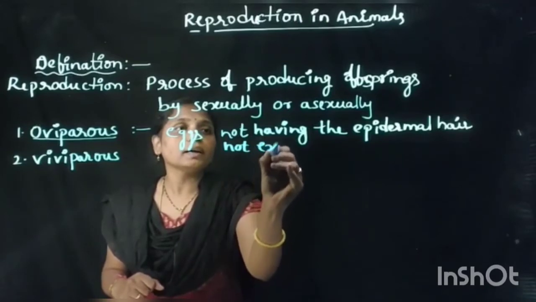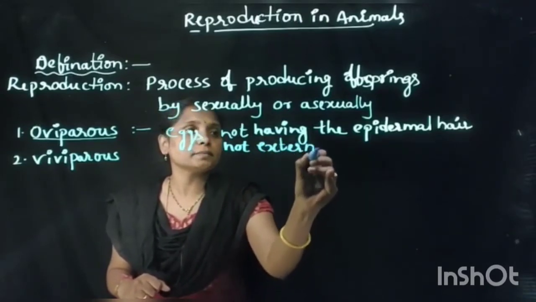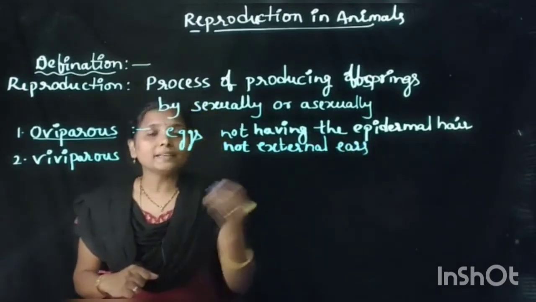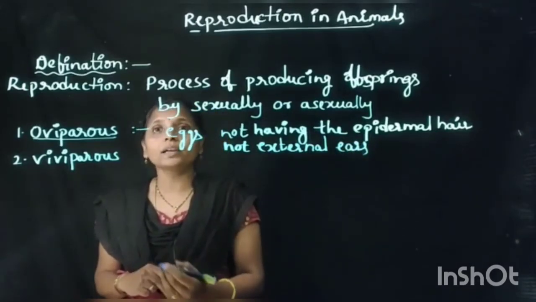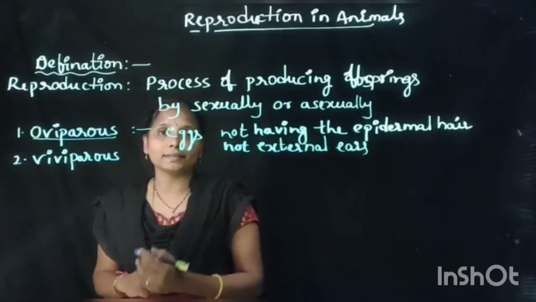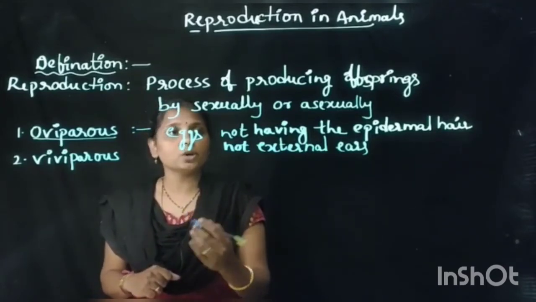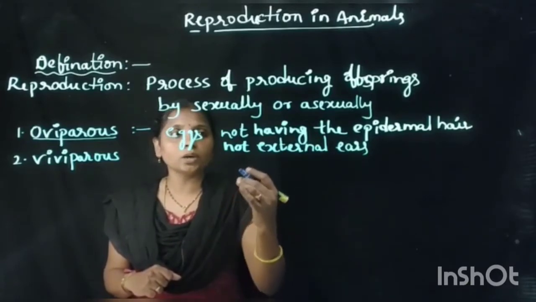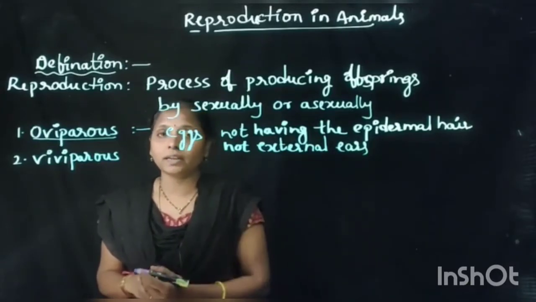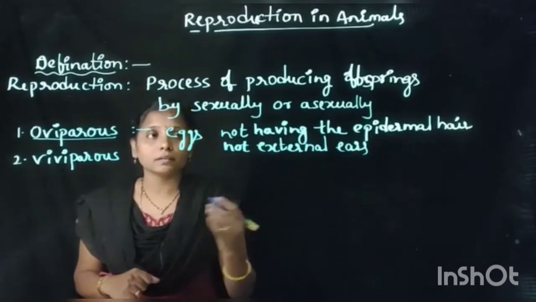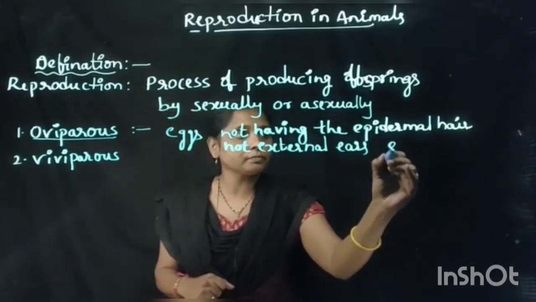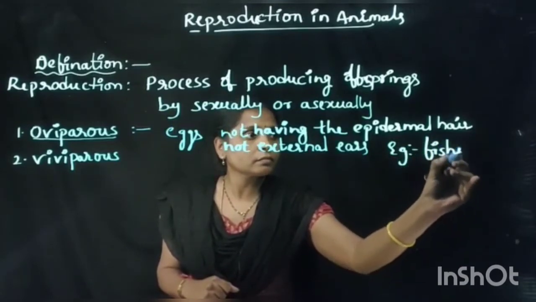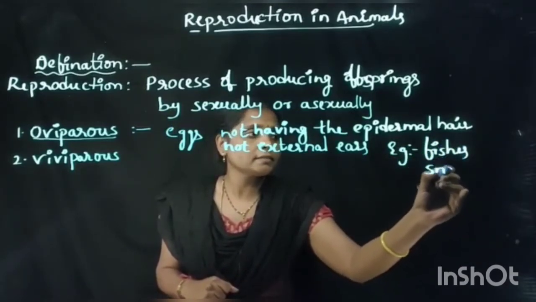and also these do not have external ears. So by these two characters we can recognize the oviparous animals, means animals which do not have epidermal hair on the body and also do not have ears. For example, fishes, snakes, etc.